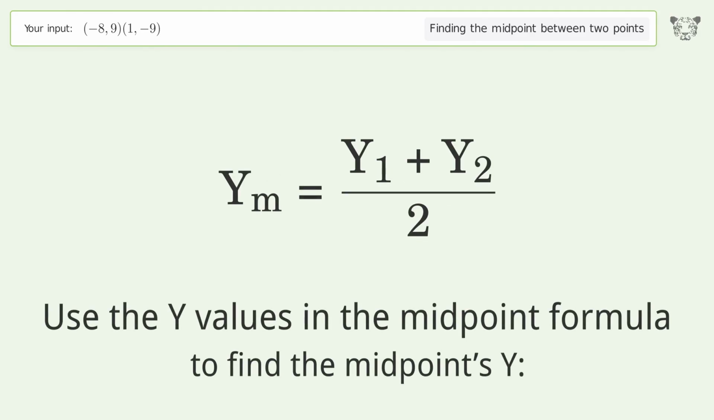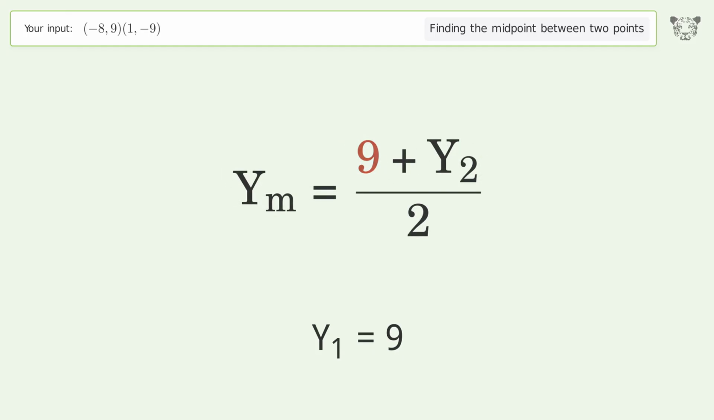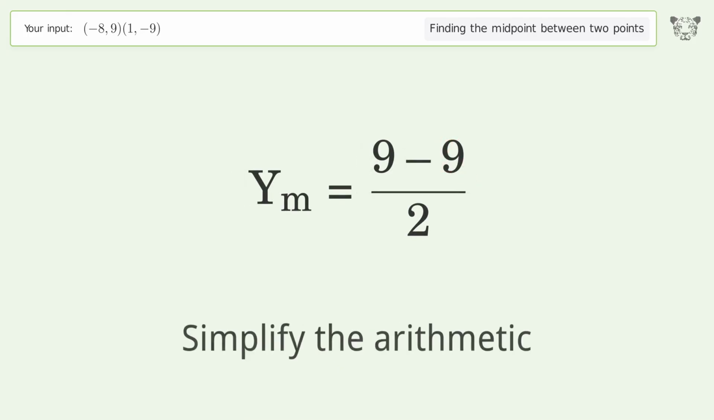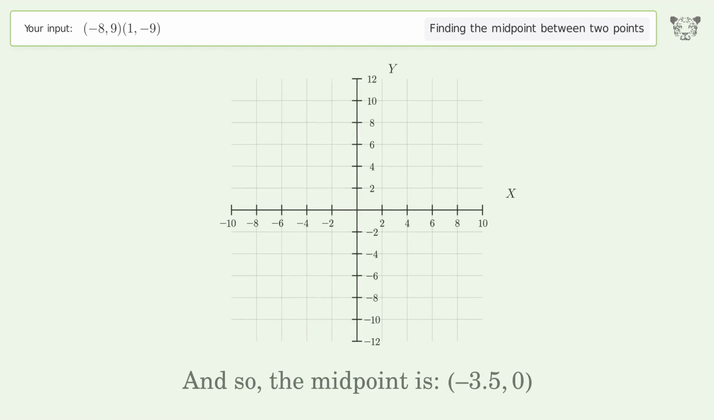Use the y values in the midpoint formula to find the midpoints y. y1 equals 9. y2 equals -9. Simplify the arithmetic. And so, the midpoint is -3.50.